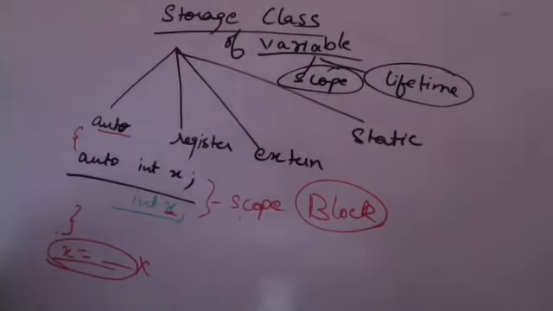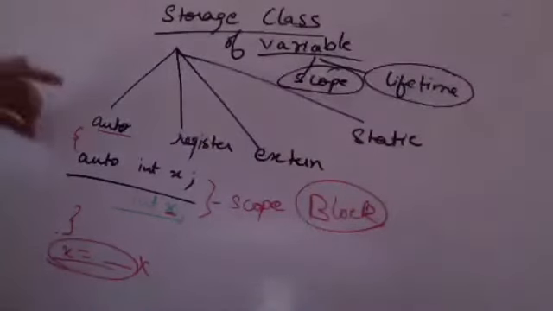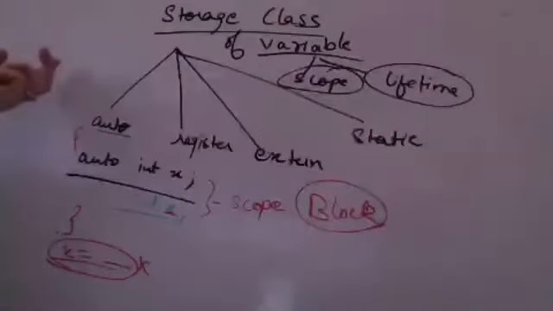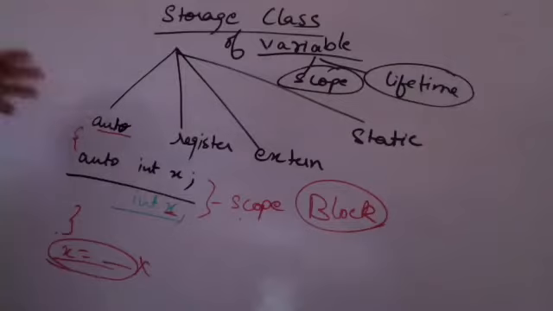Now the lifetime: every time a block is executed, the variable is created, initialized, whatever is done, and as soon as you exit the block, the variable is supposed to contain some garbage value because the location is no more allocated to the variable. What is the lifetime? Lifetime is as soon as you run the program, the variable becomes available to you. When you are out of the block, the variable is not available to you. So this is regarding the auto. Whether you mention an auto or not, it would remain the same.